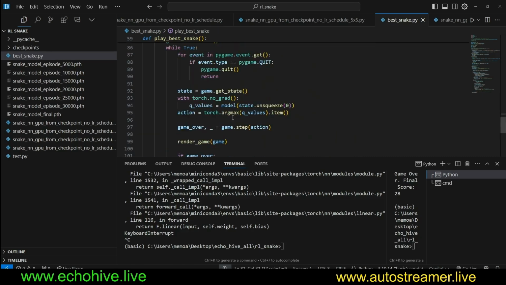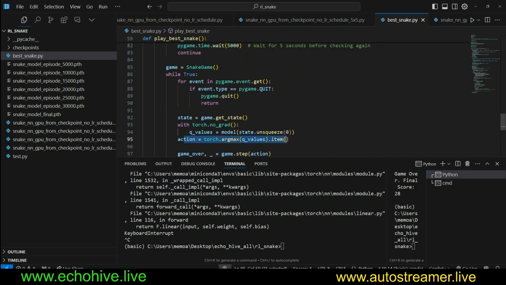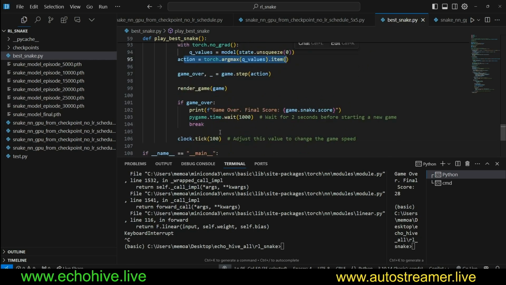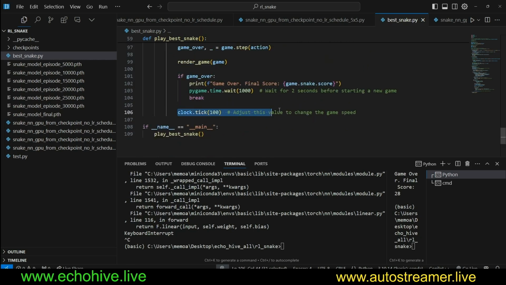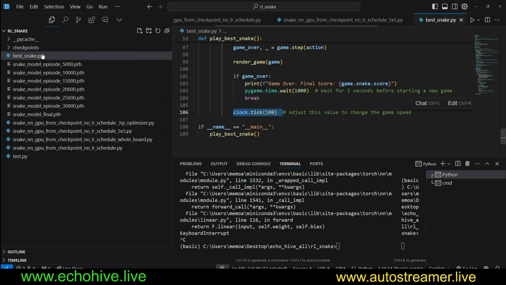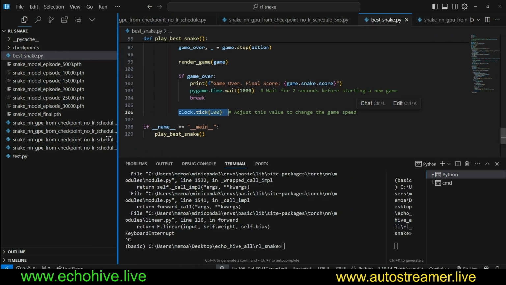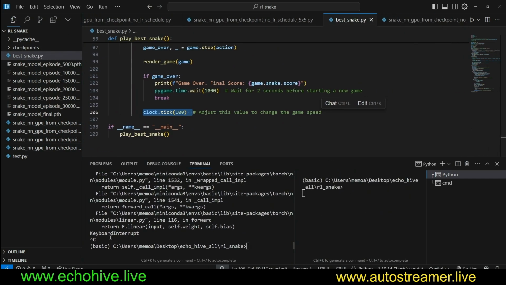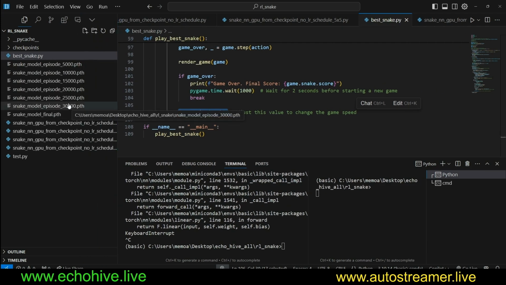That's about it. And as you can see, we get our actions directly from the neural network at this point, and that's it. And you can adjust the game speed here, clock.tick. If you increase this, the game will play actually faster. So this is what the best snake is. Previously, on the left side, the left terminal, I was running the training, and on the right, I was running this best snake game, which was automatically playing the game based on the latest checkpoint.